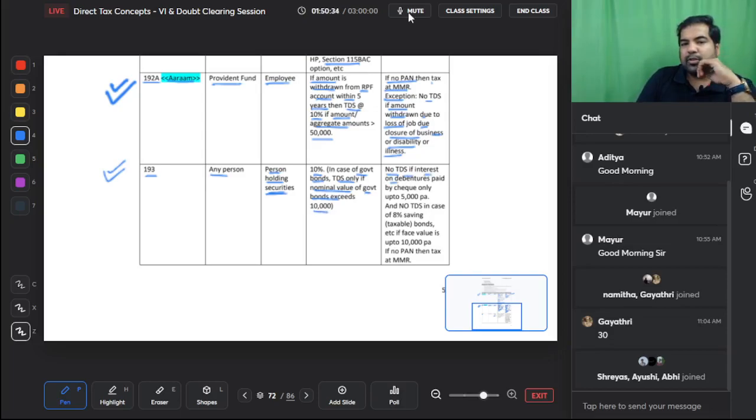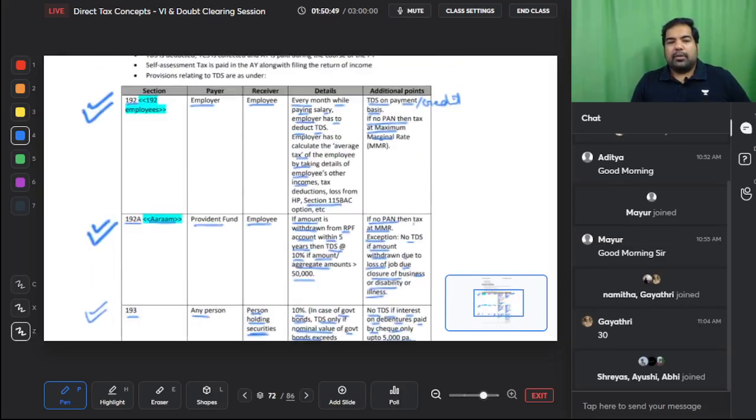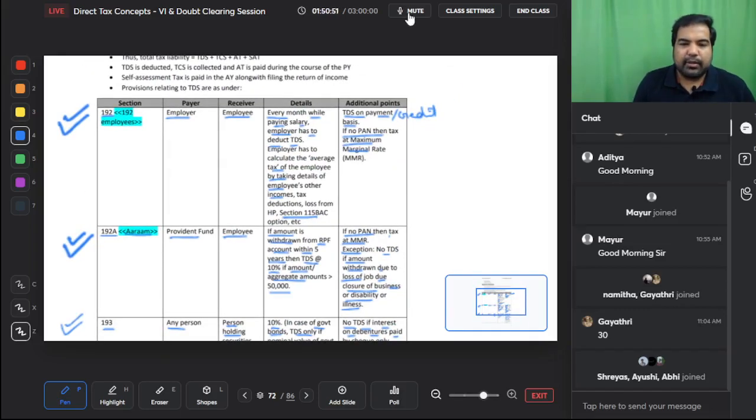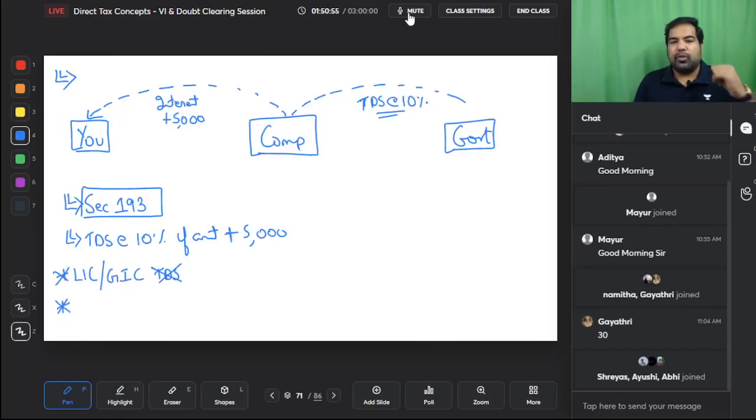No TDS if interest on debentures is paid by check, only up to 5,000. So up to 5,000 there is no TDS. And no TDS in case of 8% savings taxable bonds of the government. They wanted people to buy it, and then they said there will be no TDS on that. Alright guys, this is section 193. Simple, not very important. Also what I'm going to show you next is absolutely important.